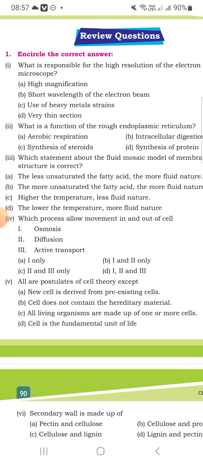Which is the correct statement of cell theory? No cell is derived from pre-existing cells. Cells do not contain hereditary material. Living organisms are made up of one or more than one cell. Cell is the fundamental unit of life.